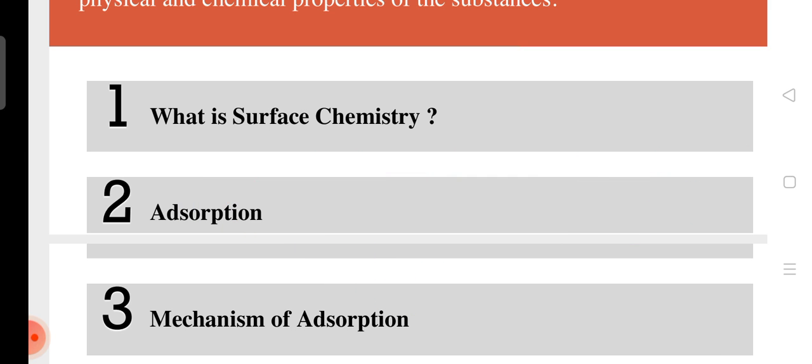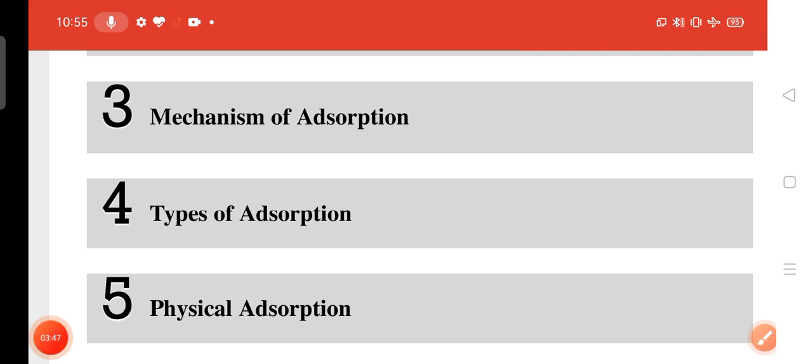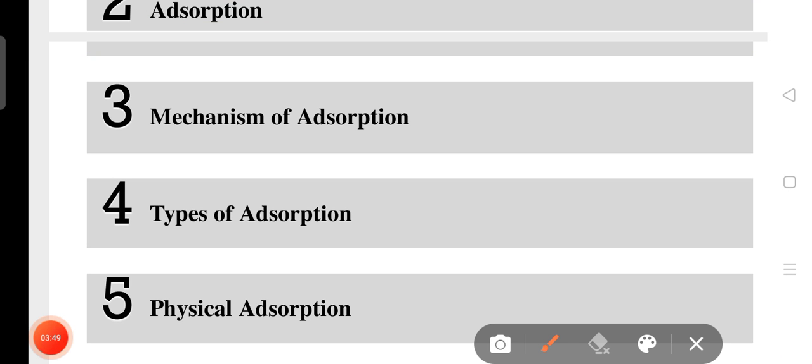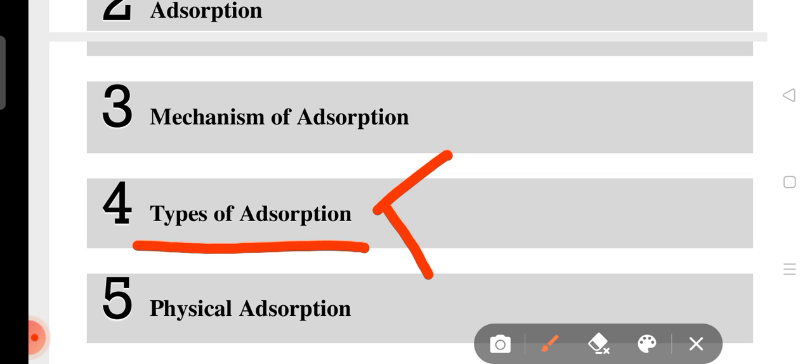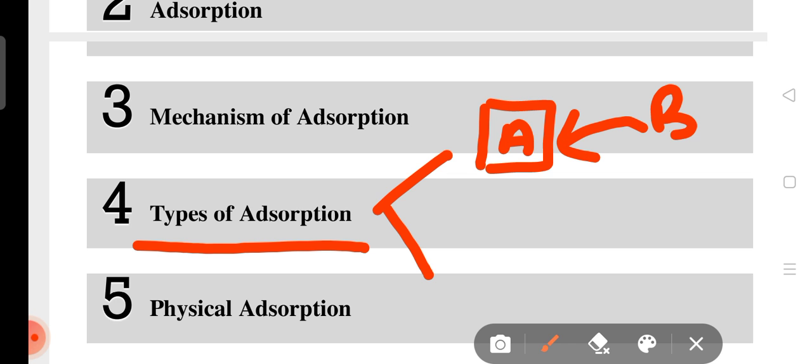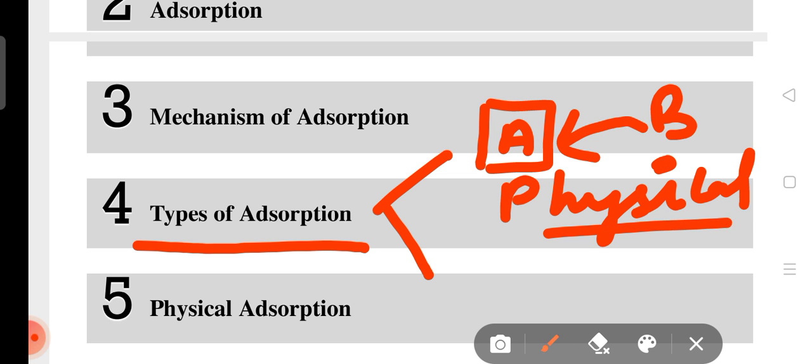Clear? Now the question is, how many types of adsorption take place? Adsorption takes place by two methods. When B accumulates on the surface of A by physical force of attraction, it is known as physical adsorption.